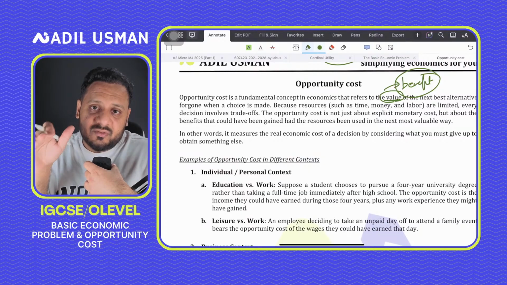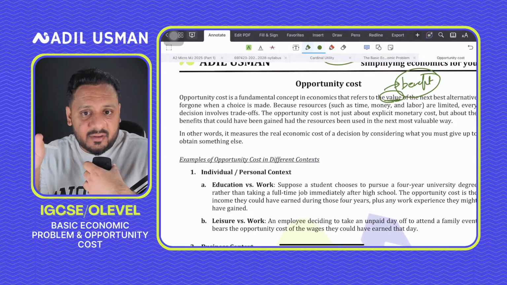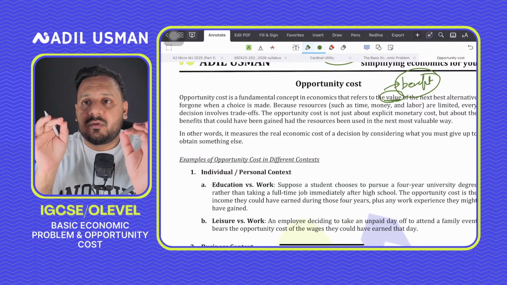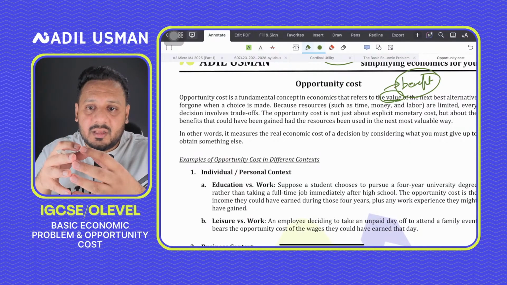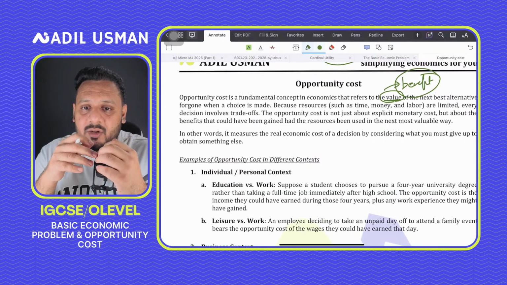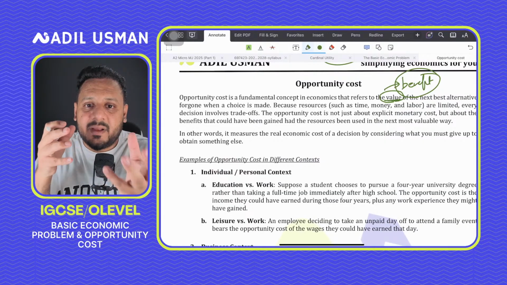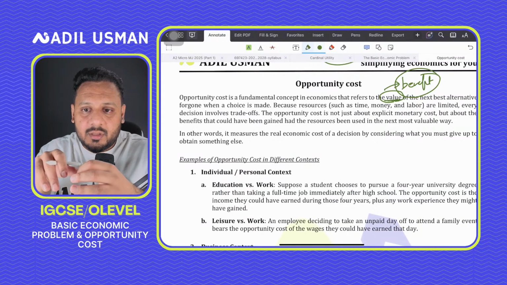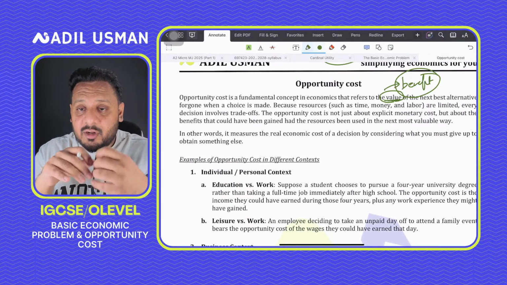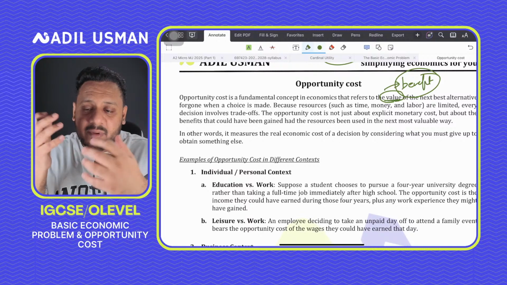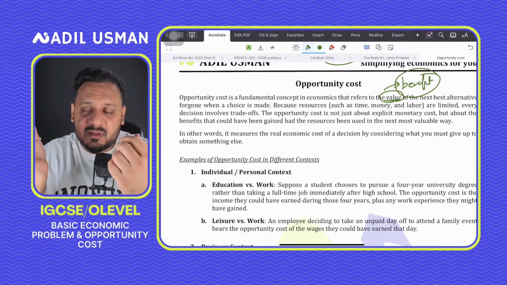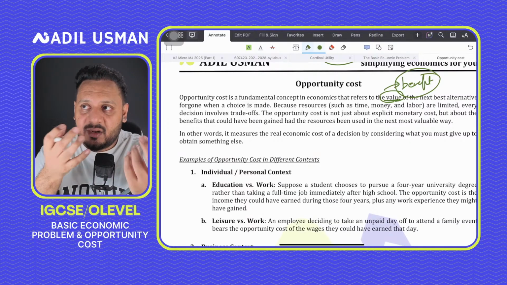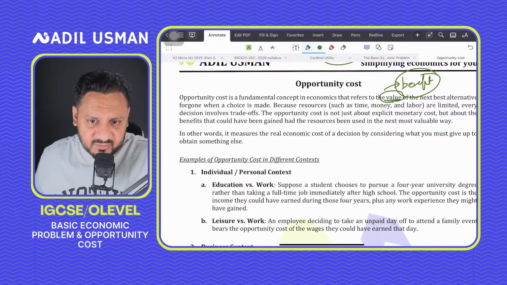I told you guys that resources like money, time, and labor are scarce. So every decision forces us to give up something else, right? And you need to understand that opportunity cost isn't just about money. It's about what benefit we end up sacrificing by not choosing the alternative. So whatever we choose, that one option, we need to ask ourselves, what am I giving up? The sacrifice that we make is the true cost of making a decision. So that is basically what the opportunity cost is, right?